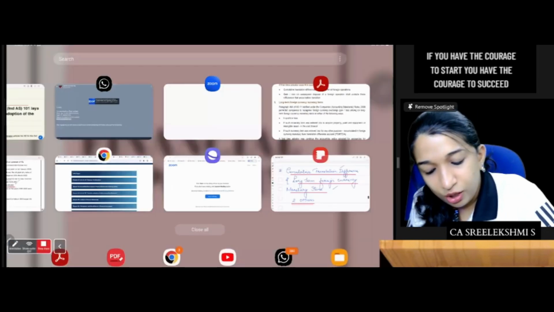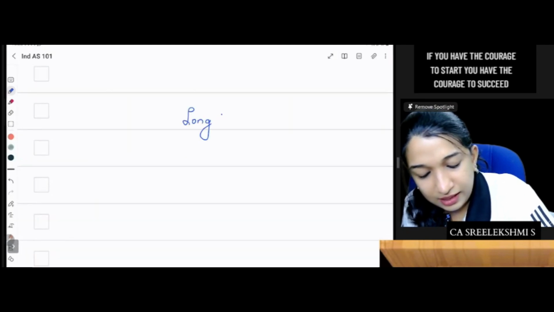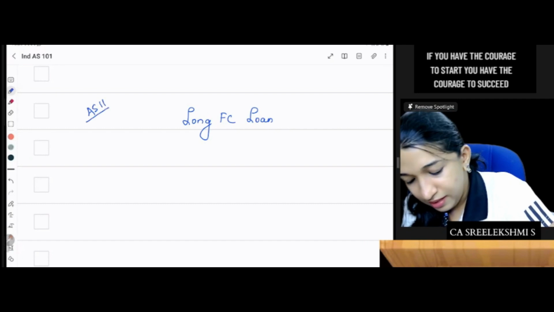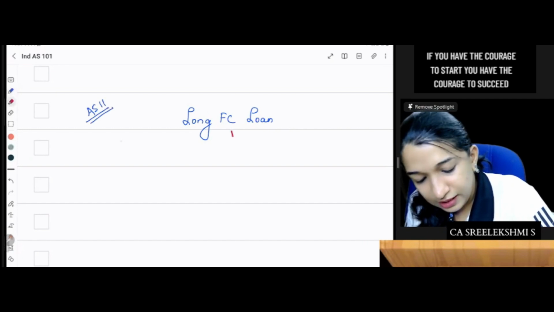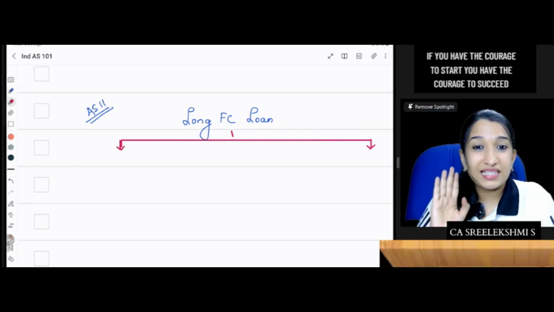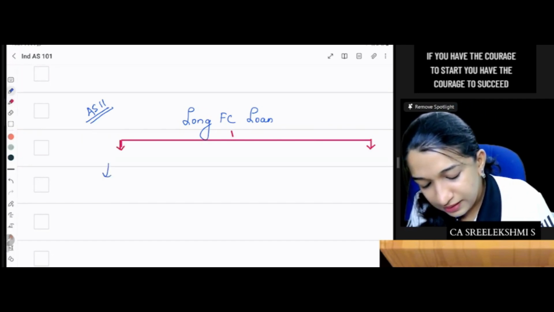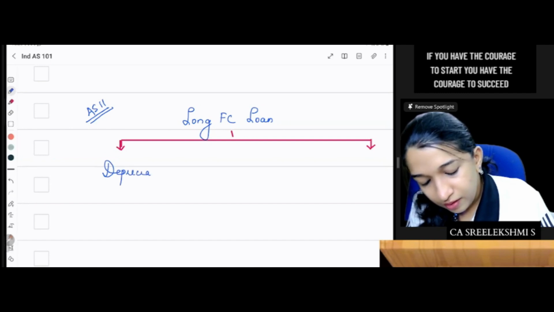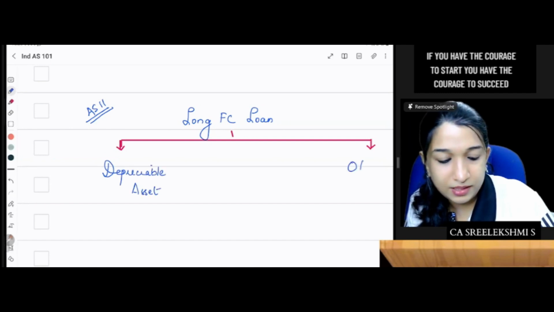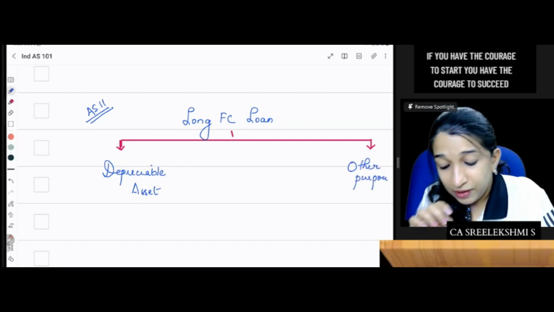The long-term foreign currency loan has to be divided as per AS 11 into loans acquired for a depreciable asset and loans acquired for other purposes. You acquired it for some other purpose or acquired it for a depreciable asset.